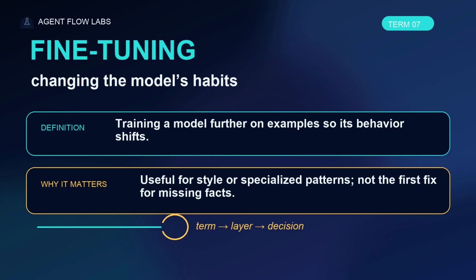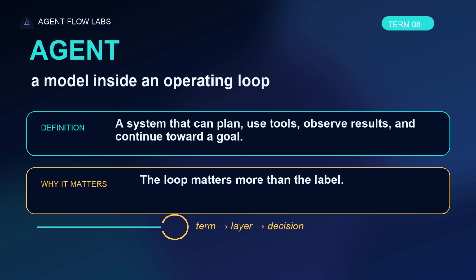An agent is not just a chatbot with a cooler name. An agent is a model inside an operating loop. It receives a goal, chooses actions, uses tools, observes results, updates its plan, and continues. The loop matters more than the label.